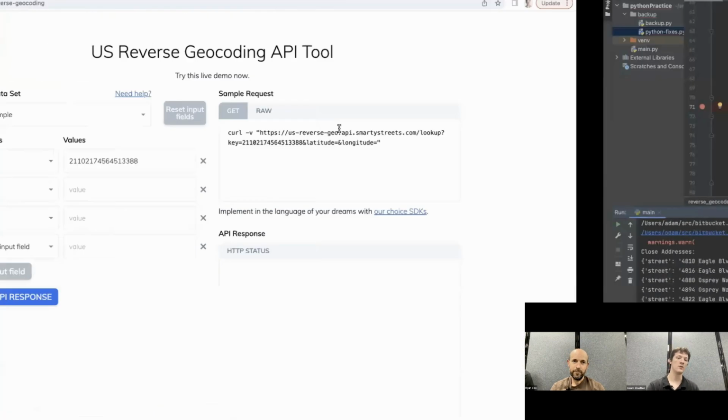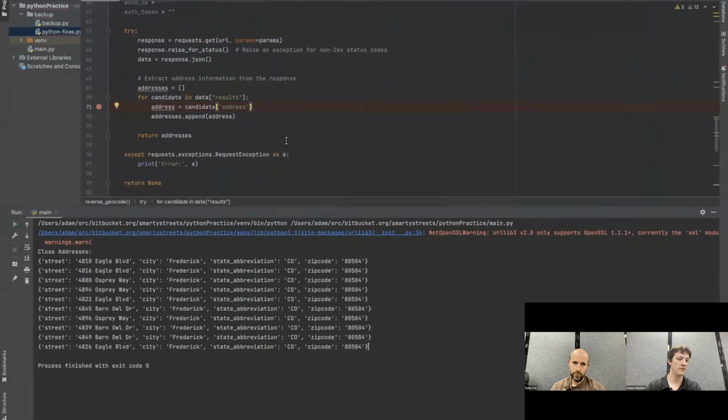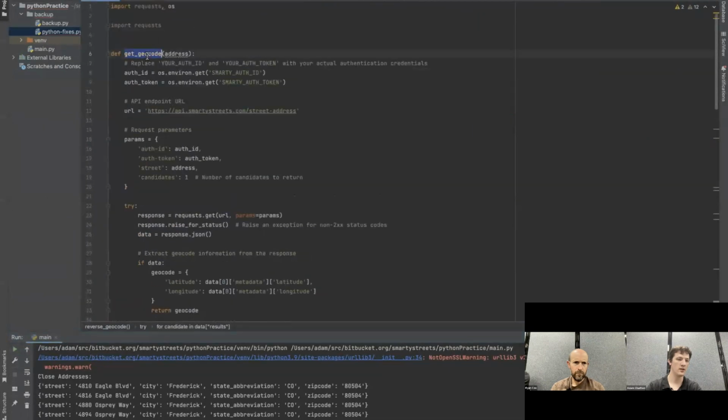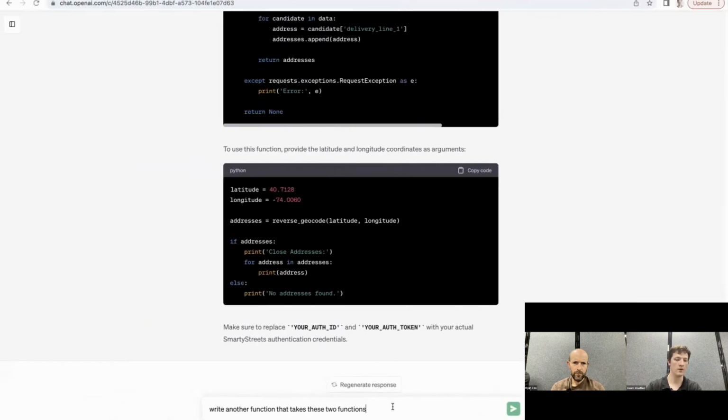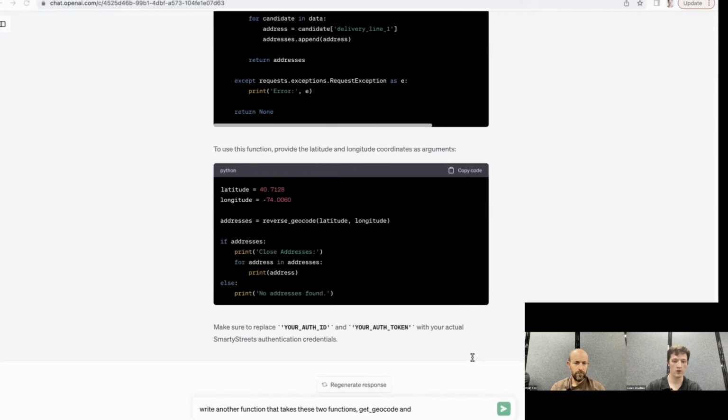And so now all we have to do is the final step, which is tie these things together. So we need to then say, okay, write another function that takes these two other functions and ties them together. And I found that it works best if you give as much detail as you possibly can by using the function names. And let's go back and get the other function name, which is just reverse geocode.